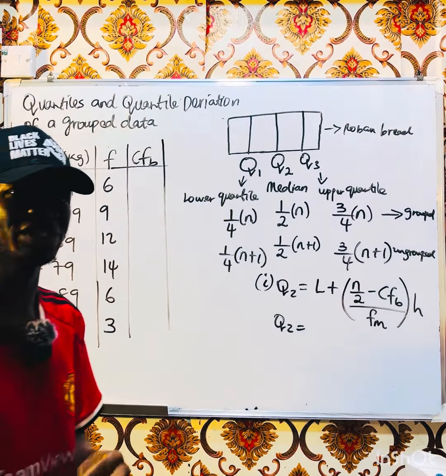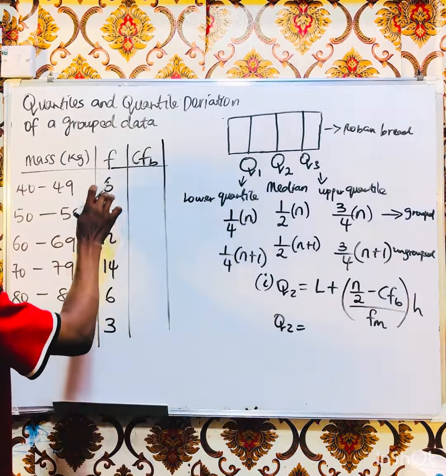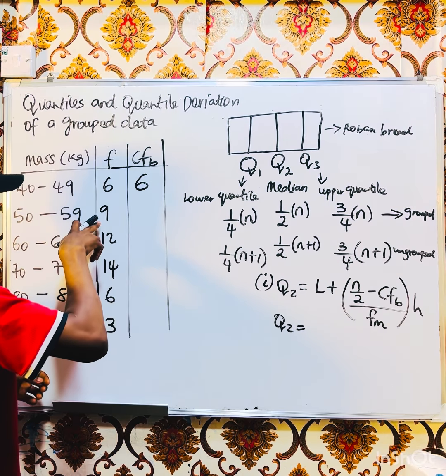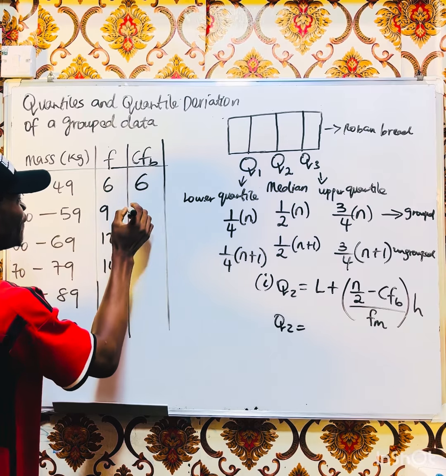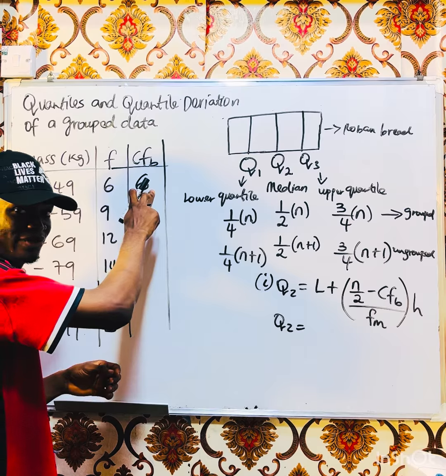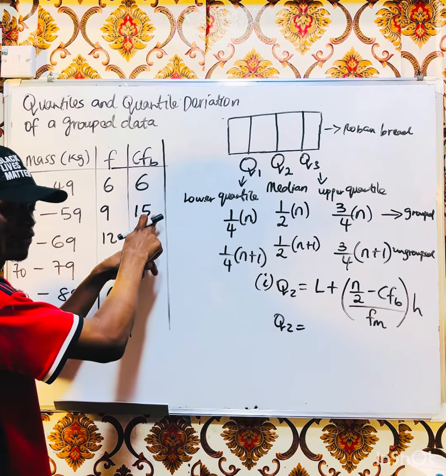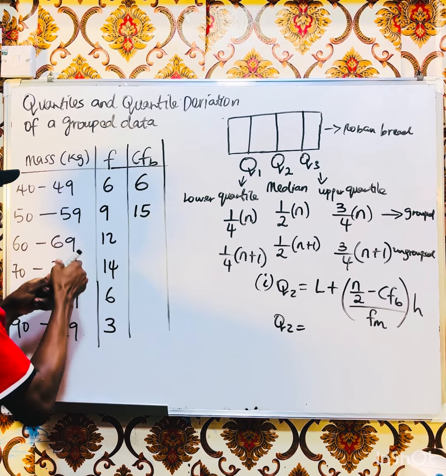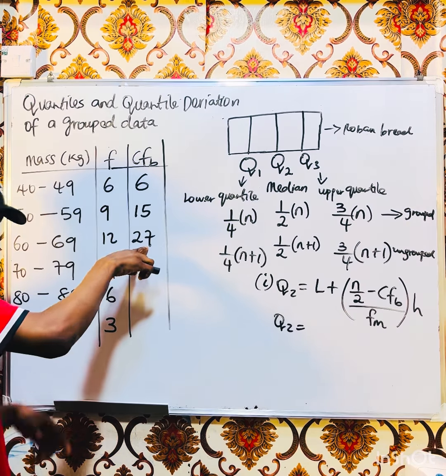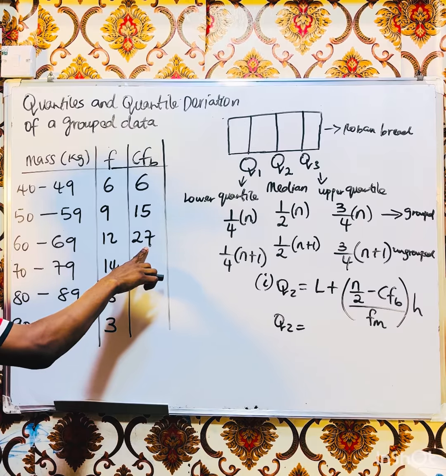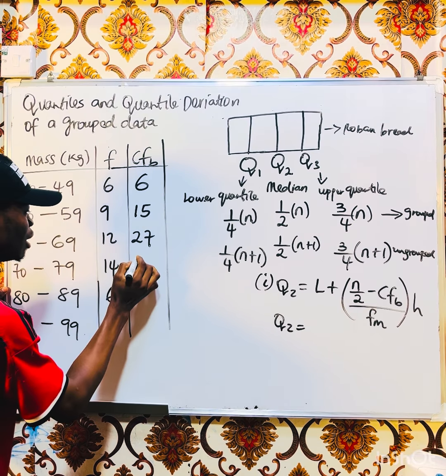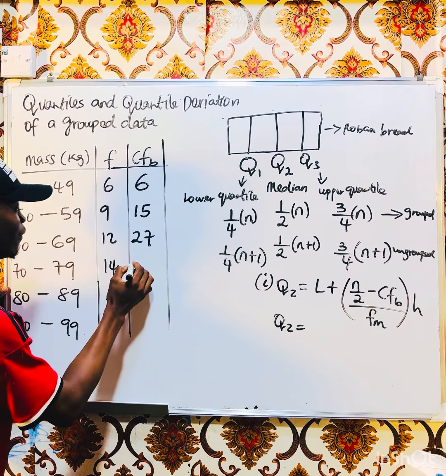So how can you find your cumulative frequency? It's very simple. Just bring out this 6. 6 plus 9 will give us 15. Do you understand what I did? I brought out this 6 from this frequency. Then 15 plus 12 will give us 27. So 27 plus 14 will give us 41.